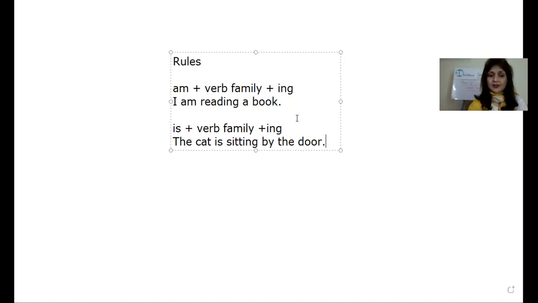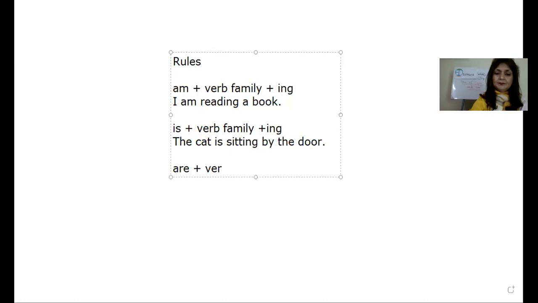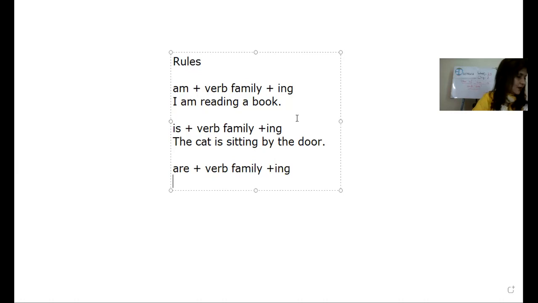Got it? Now comes are. Again, same way, are plus verb family and plus ing. Suppose they are playing in the park.